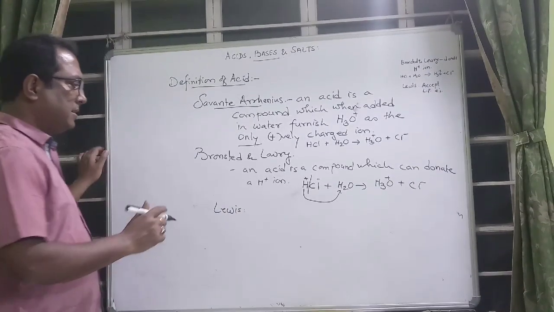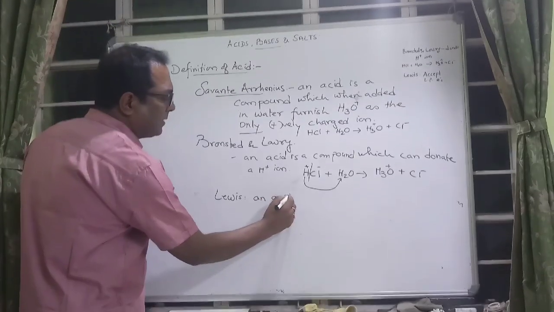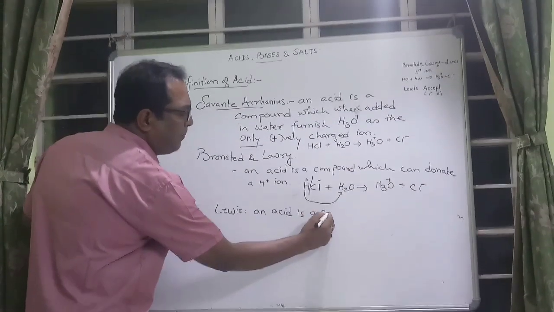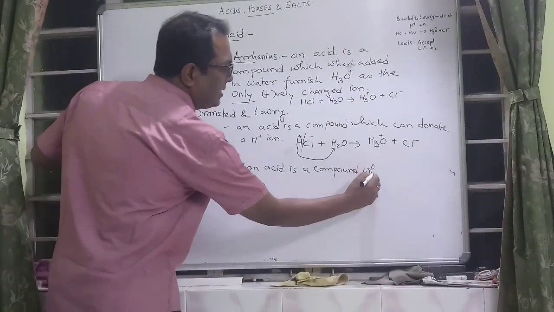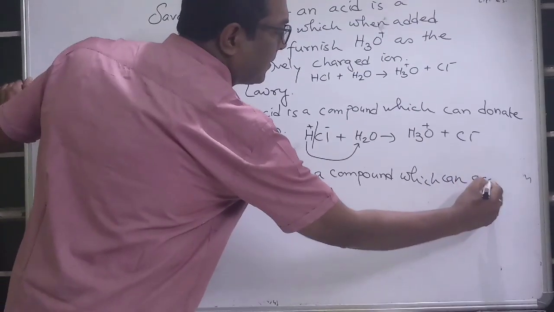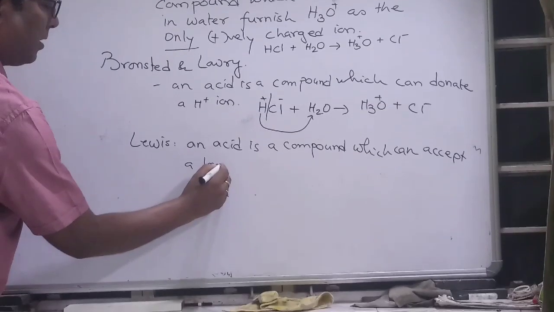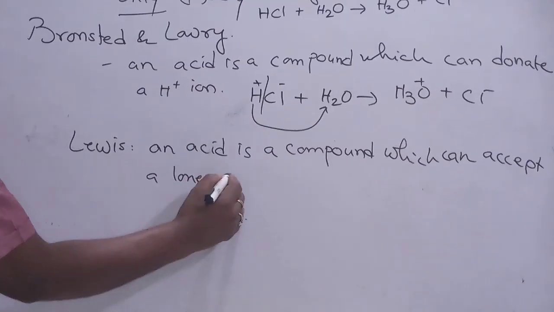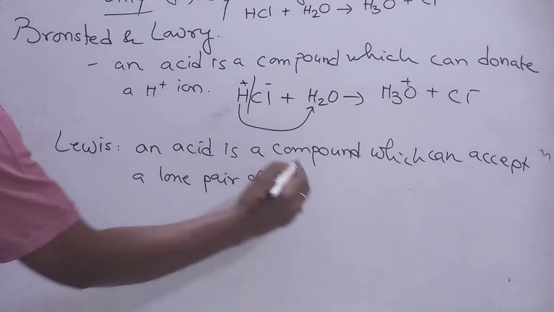In Lewis, the concept is something different. An acid is a compound which can accept a lone pair of electrons.